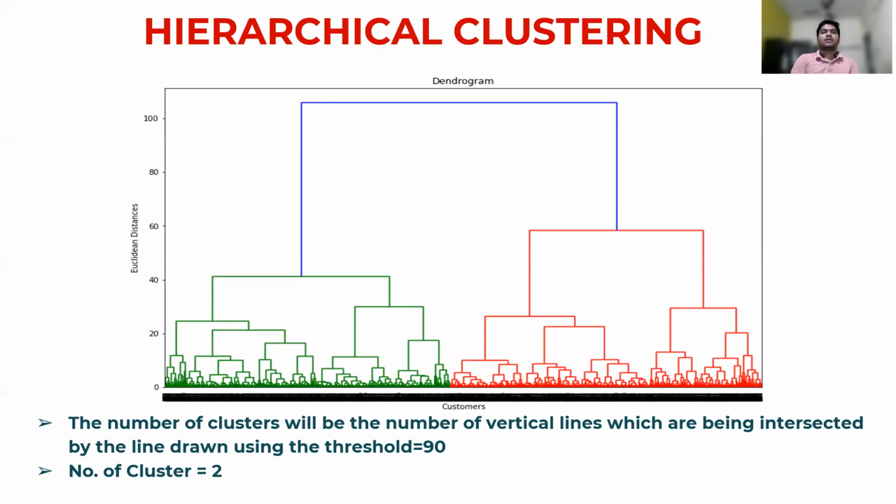So now coming to hierarchical clustering. Here we have plotted a dendrogram, and from this dendrogram we can clearly see there are two clusters. The number of clusters will be the number of vertical lines which are intersected by the line drawn using the threshold of 90. Here the number of clusters is 2, and the threshold is 90.